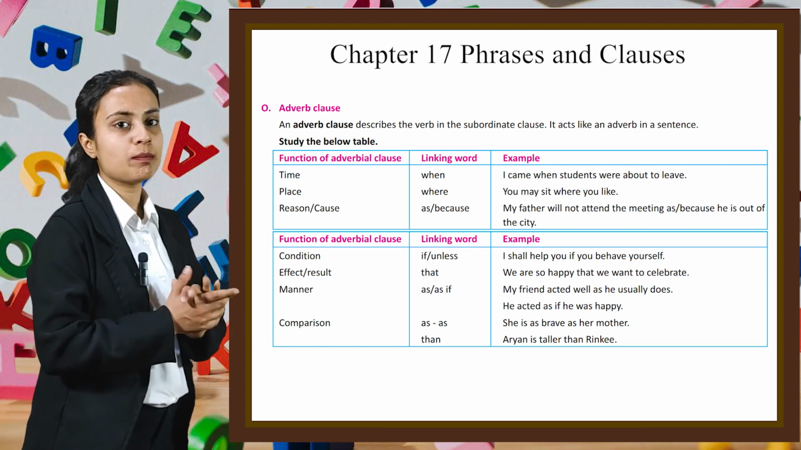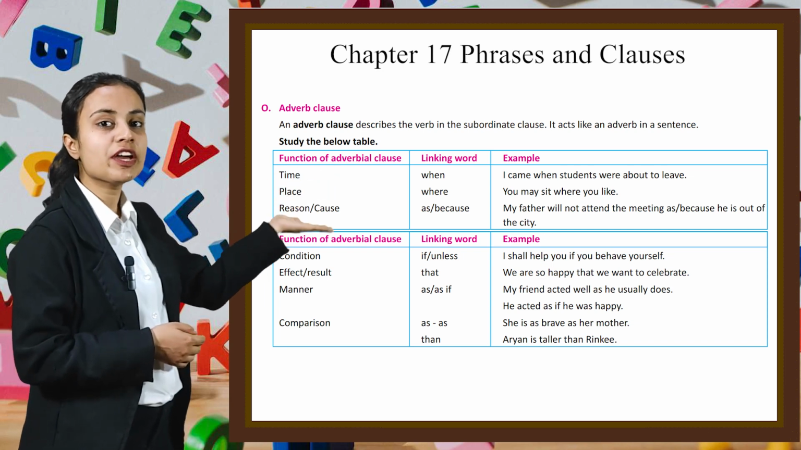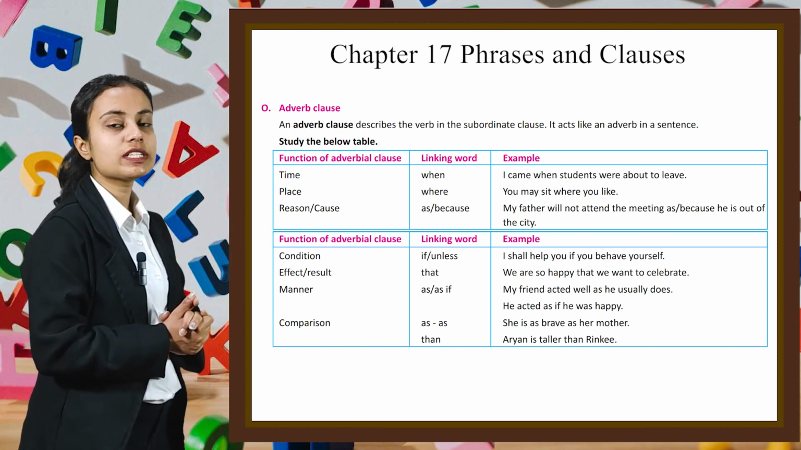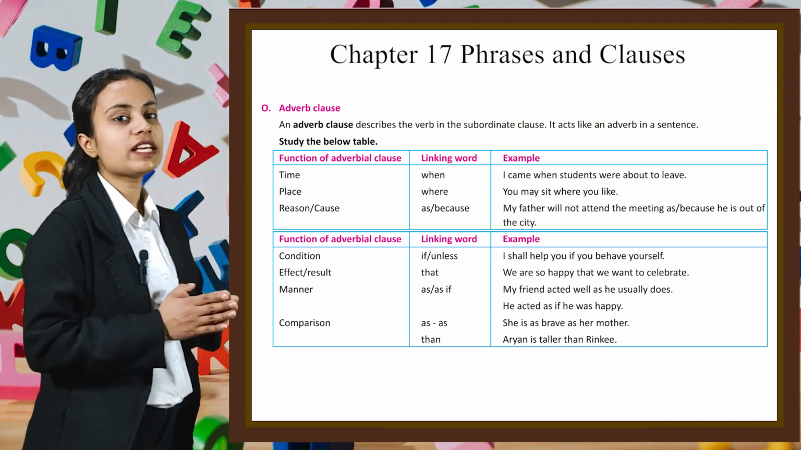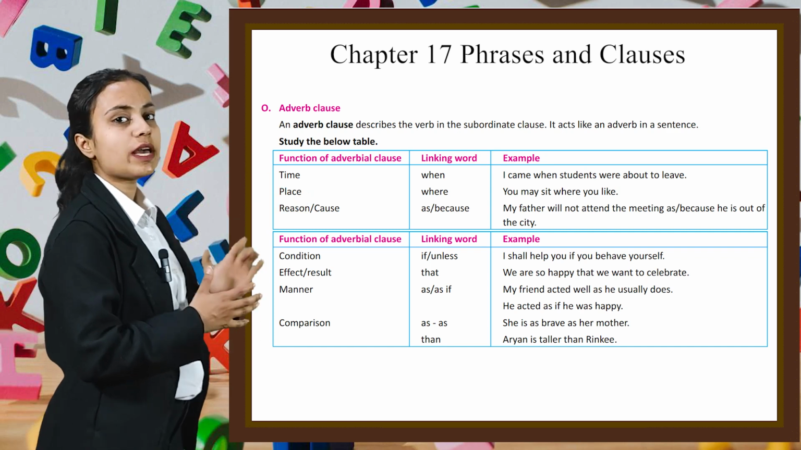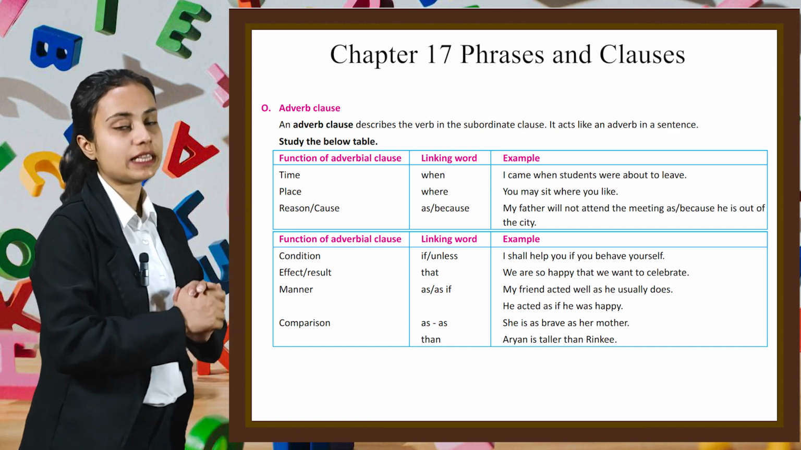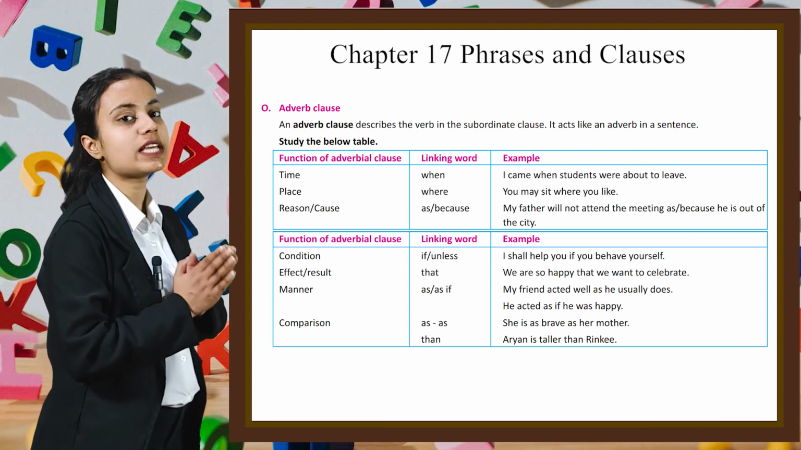Now let's see some more. For condition, we use the linking word if or unless. For example, I shall help you if you behave yourself. The next function is effect or result. For that, we can use the linking word that. For example, we are so happy that we want to celebrate.